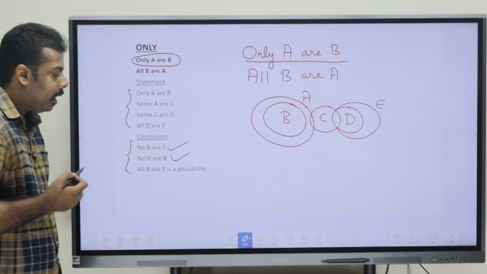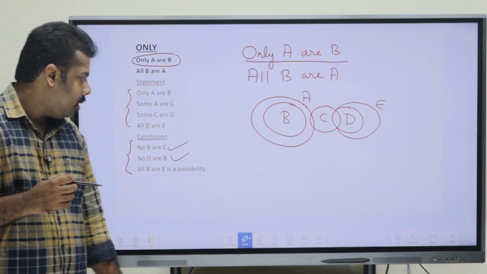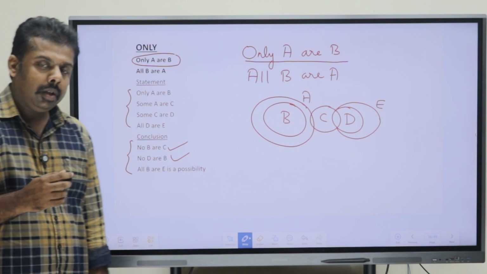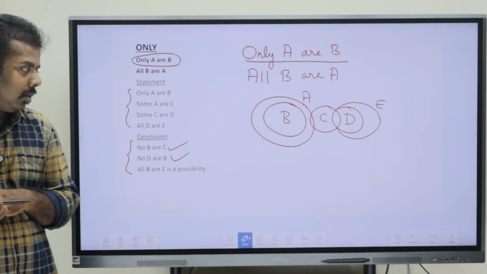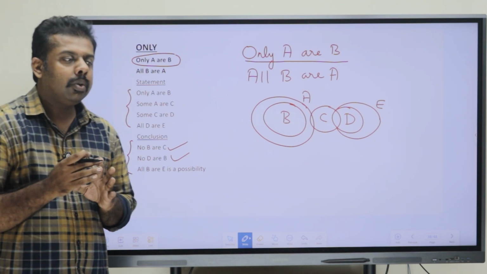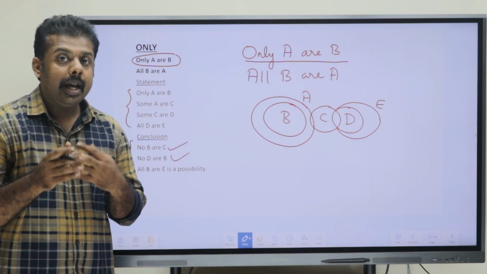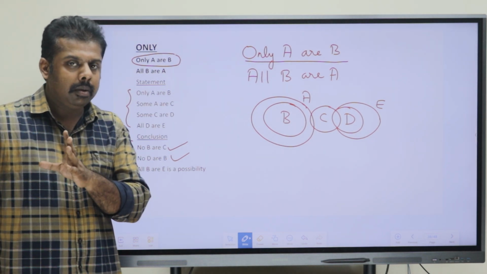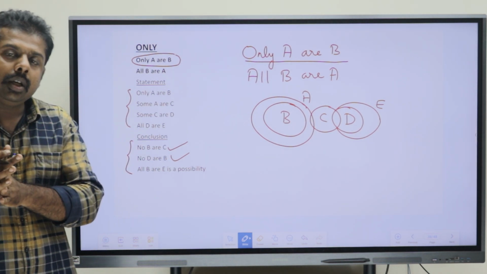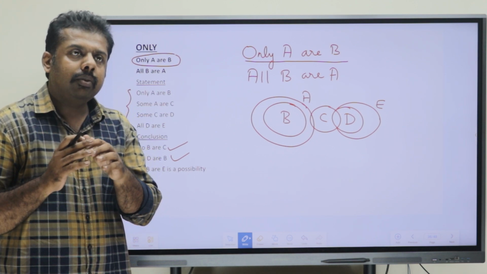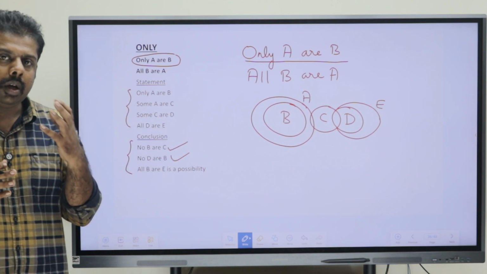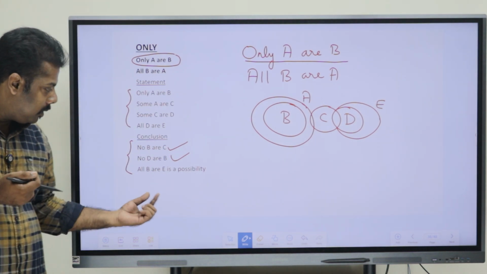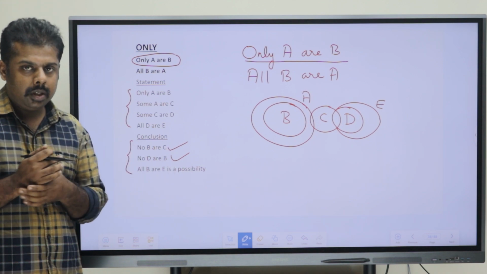Now we have a conclusion connected using a possibility as well. What they have told is, all B or E is a possibility. So in the case of possibility, what is the concept? If you don't have a direct relation between the elements, and a conclusion is connected with possibility, that is right. But if you already know a conclusion between them and it is connected with possibility, that is always wrong.